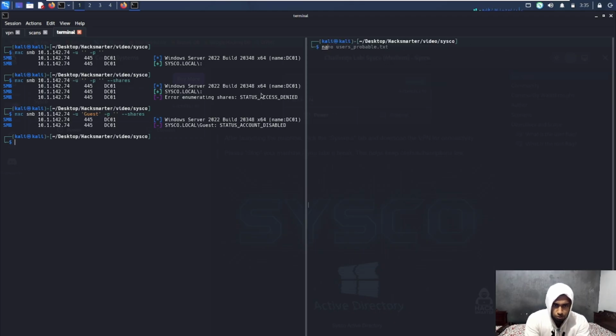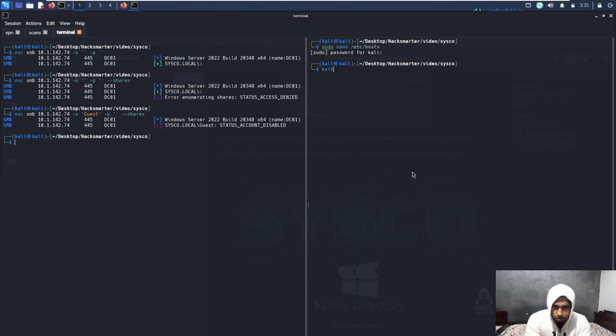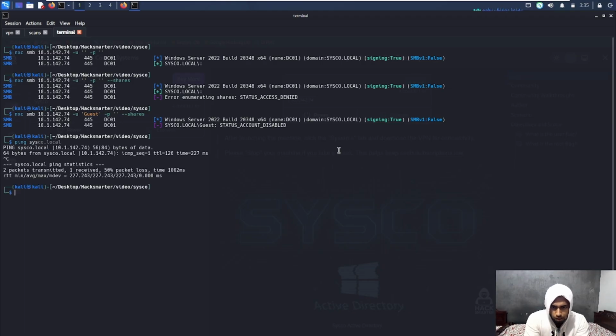So I'll do sudo nano etc host, and kindly ignore this one because I have already done the machine. I will just add this IP right there. And now we can exit from here. Let's confirm ping cisco.local. Yep, so that does work.